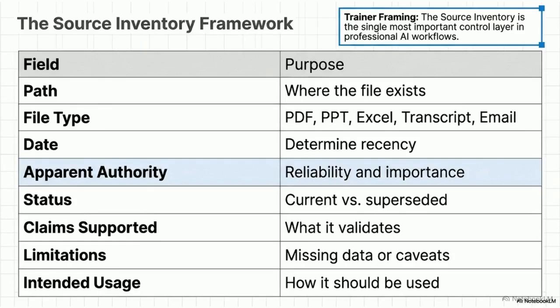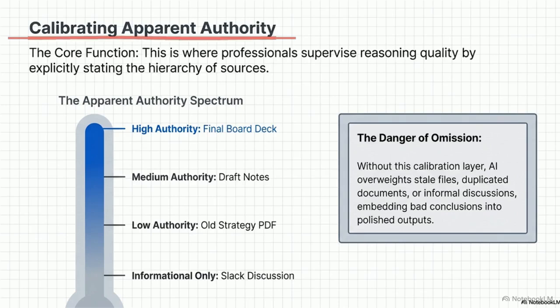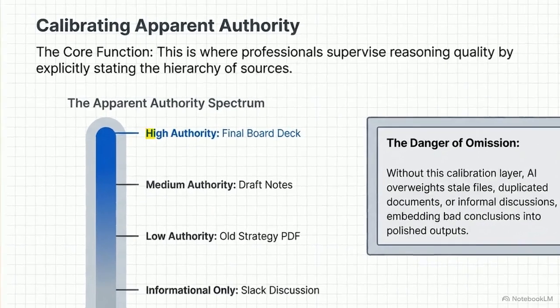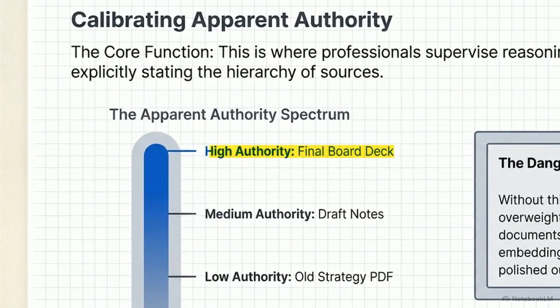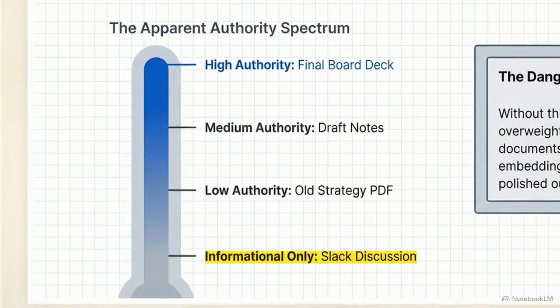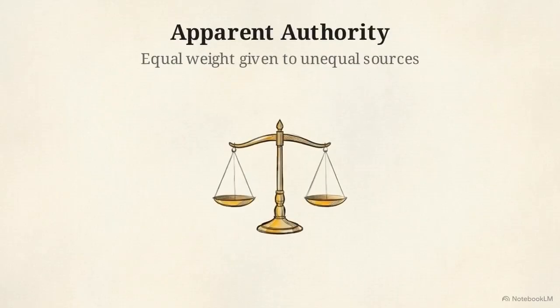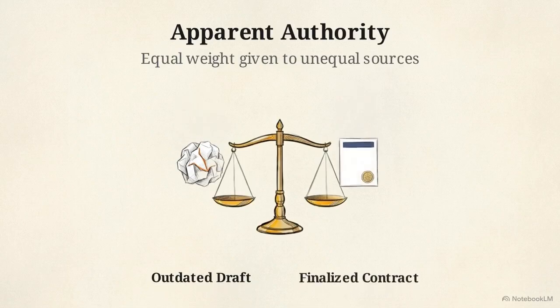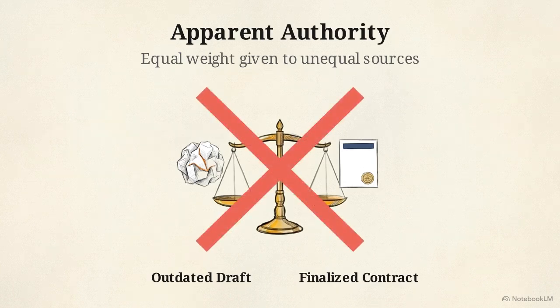In Phase 2, before any drafting occurs, we command the AI to structurally inventory the raw sources. This framework table shows the necessary metadata, mapping out exactly what the files are, their status, and their limitations. The most crucial metric in that inventory is apparent authority. This spectrum explicitly maps the hierarchy of your sources, telling the AI that a final board deck carries high authority, while a casual Slack message is for informational purposes only. If you skip defining this hierarchy, the AI will silently give equal weight to an outdated draft and a finalized contract, baking bad conclusions right into the foundation of your deliverable.